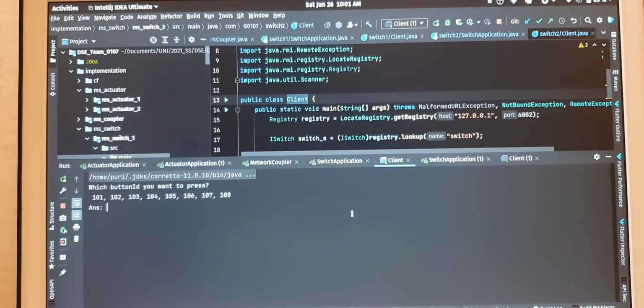1173-1890. So this is the project of a home automation system where there will be a communication framework and some microservices which will use the communication framework to broadcast the message. So here we have 1, 2, 3, 4 and 5 microservices and one RMI microservice which will communicate with the switch directly.